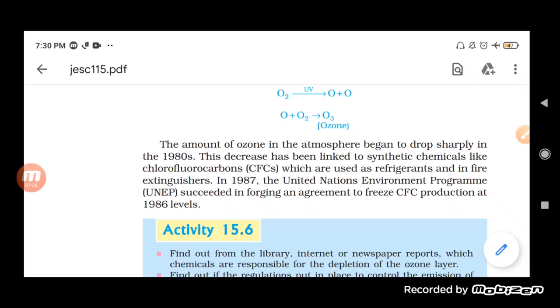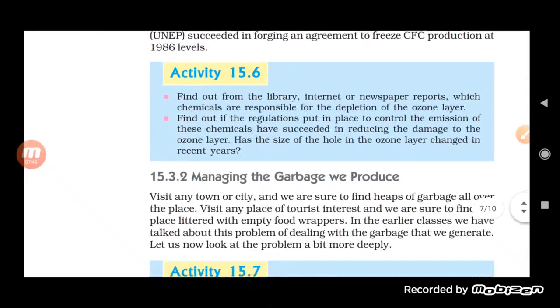So basically the United Nations Environment Program said to reduce the use of CFC, as it is responsible for the ozone depletion or thinning of the ozone. And you know what will happen if the ozone layer gets depleted: ultimately it will produce a lot of problems, especially skin problems to living organisms.